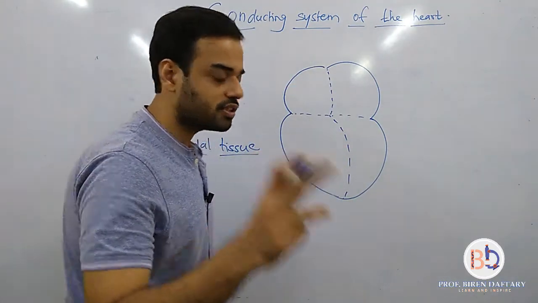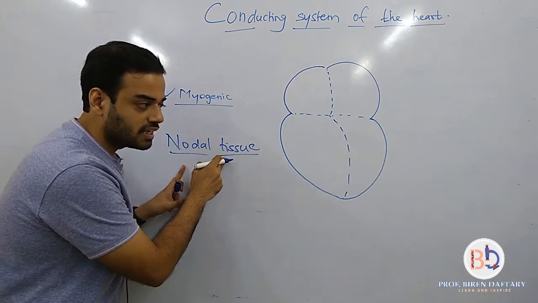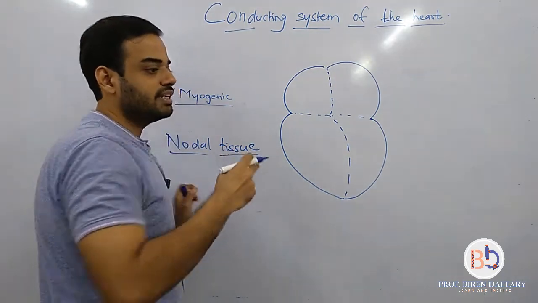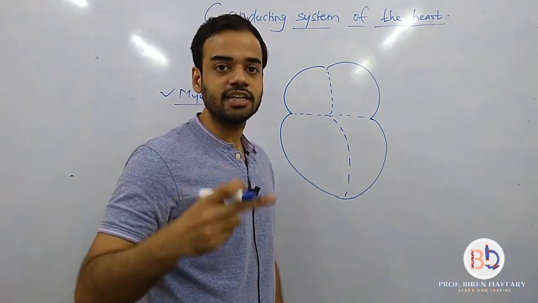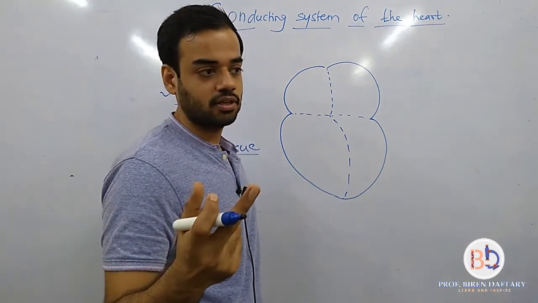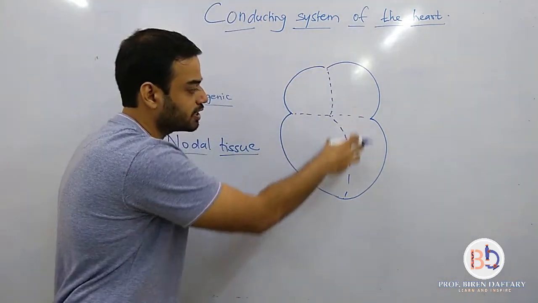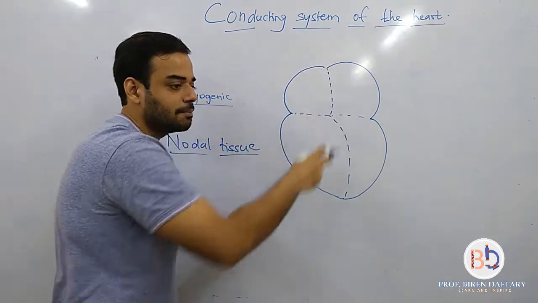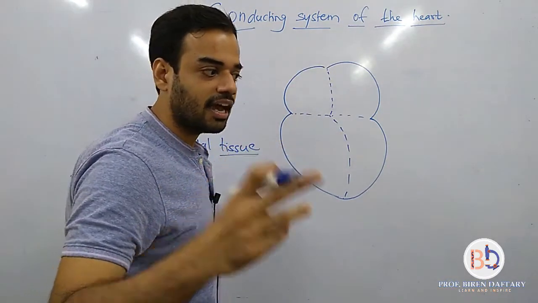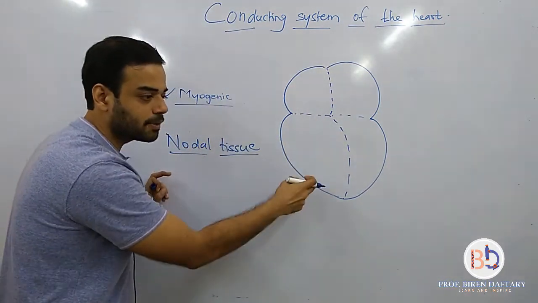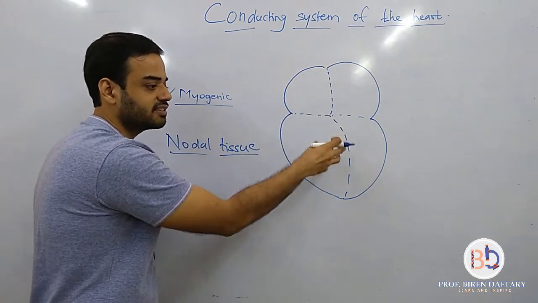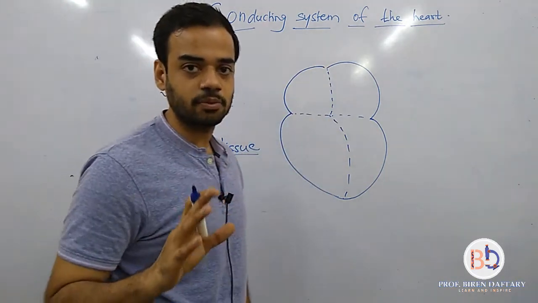Okay. And what is the function of this nodal tissue? This nodal tissue is basically transferring electrical impulses. So suppose अगर ये पूरा टिश्यू का एरिया है तो यहाँ पे इलेक्ट्रिकल इम्पल्स पास हो रहा है, and because of that electrical impulse, the contraction and relaxation of all the chambers is taking place.